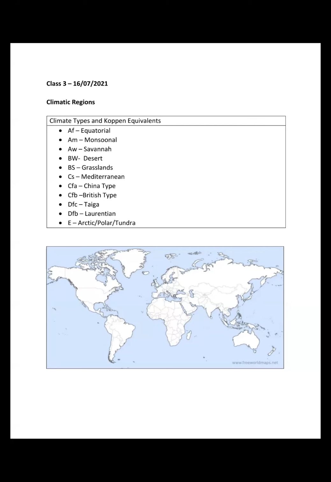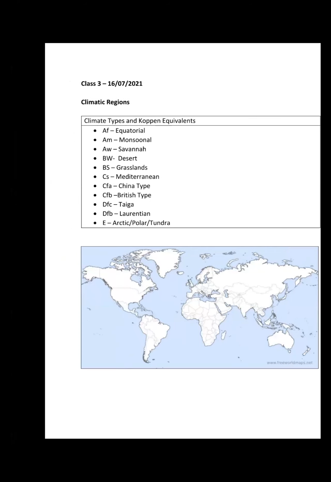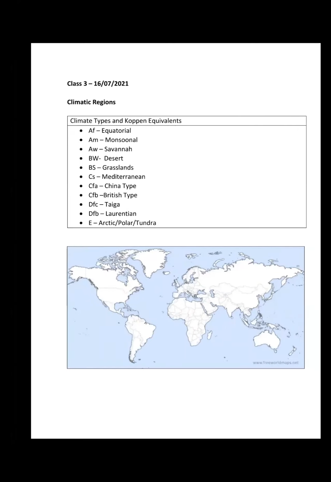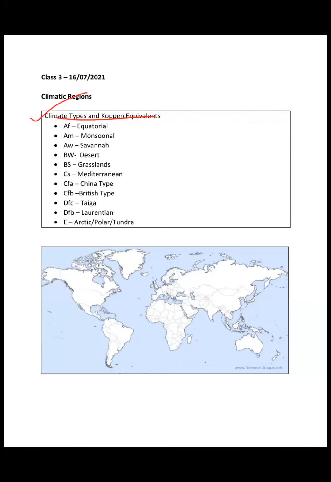So the first thing we are discussing is the climate types in GC Leong and their Köppen equivalents. Just for your reference, I'm giving you this because I've told you that Köppen you have to read on your own, because there is nothing I can tell you there. It is basically the cramming part which you have to do. So AF type of climate, which is mentioned in Köppen, refers to the equatorial climate. AM is monsoon, AW is savanna,